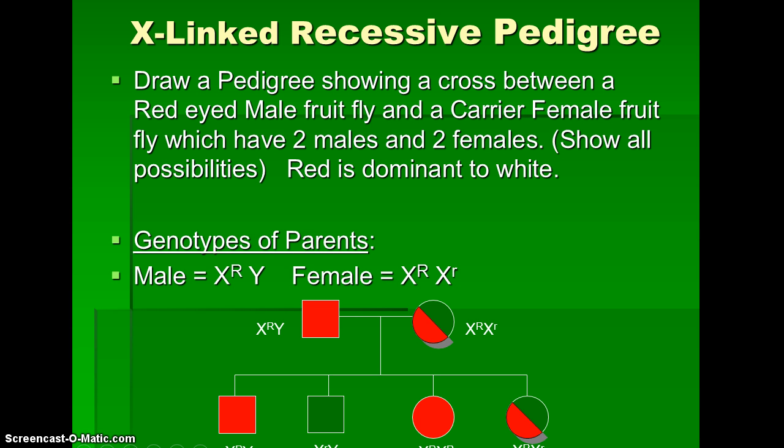Okay, and so here we have a male who is normal. The female is a carrier. We then have a boy who is normal, a boy with the disease, a girl who is normal. The other girl's normal, but she's considered a carrier because she can pass that gene on to her children.